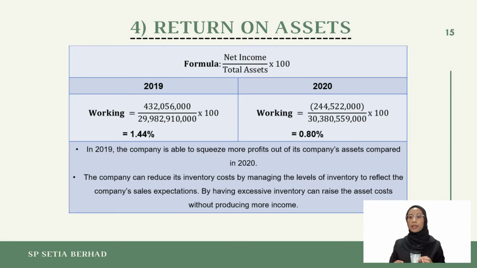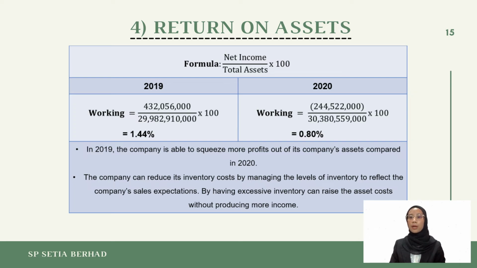Move to the fourth element of profitability ratio, which is return on assets. The return on assets ratio shows the percentage of net income by total assets during a period by comparing net income to the average total assets. The formula for return on assets is calculated by dividing the net income with the total assets of the company